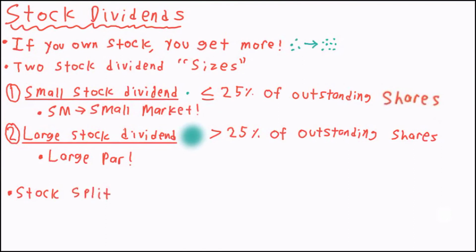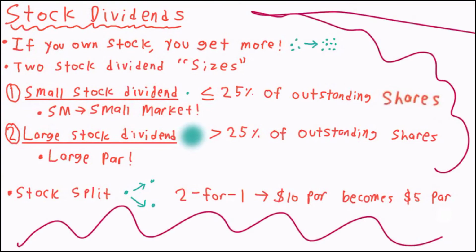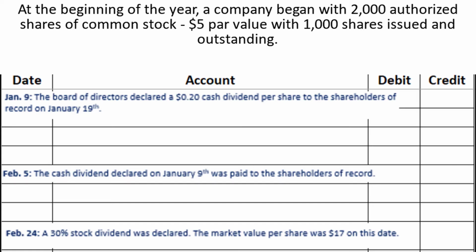Stock splits are similar to stock dividends. For example, a 2-for-1 stock split would mean that for every one share, the owner would have 2 shares after the stock split. There are no journal entries related to stock splits, although the par value of the stock is reduced, unlike in a stock dividend. In our example, a 2-for-1 stock split, a $10 par value would need to be cut in half, now down to $5 per share. So now let's get into some of the journal entries related to these dividends.